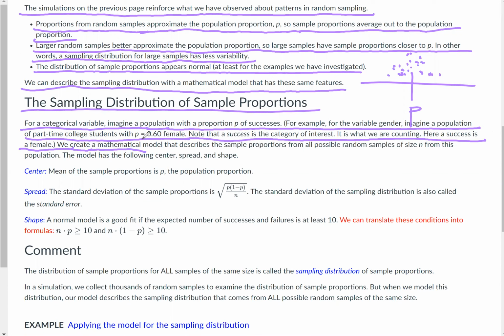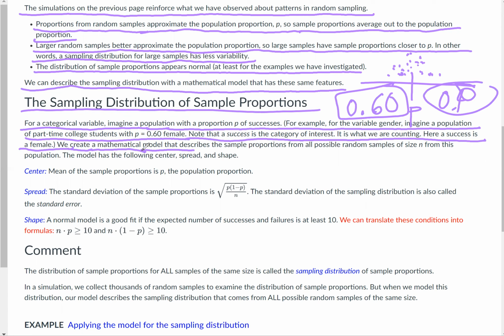But if it was the other way around, we said 0.60 is the proportion of female students. Well, then that means that 0.40 is the proportion of male students. So we could have easily been counting that instead, and we would have said male is success and female is the opposite of success. So don't take offense at it.